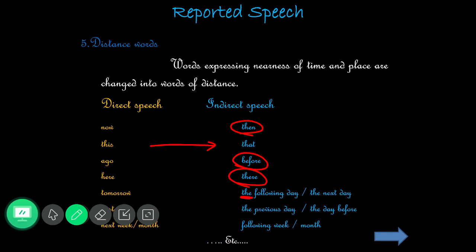The most common mistake the students make there is that they write "following day" without writing the article. So what should we write? The following day, the next day. Then yesterday becomes the previous day or the day before. And next week or next month should be written as the following week or the following month.